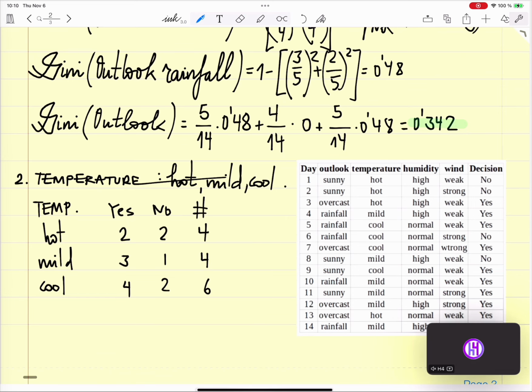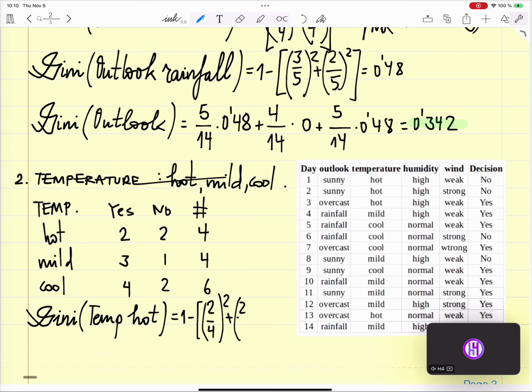Okay, so the Gini for temperature hot is 1 minus (2 divided by 4) square plus (2 divided by 4) square, which is going to be 0.5.